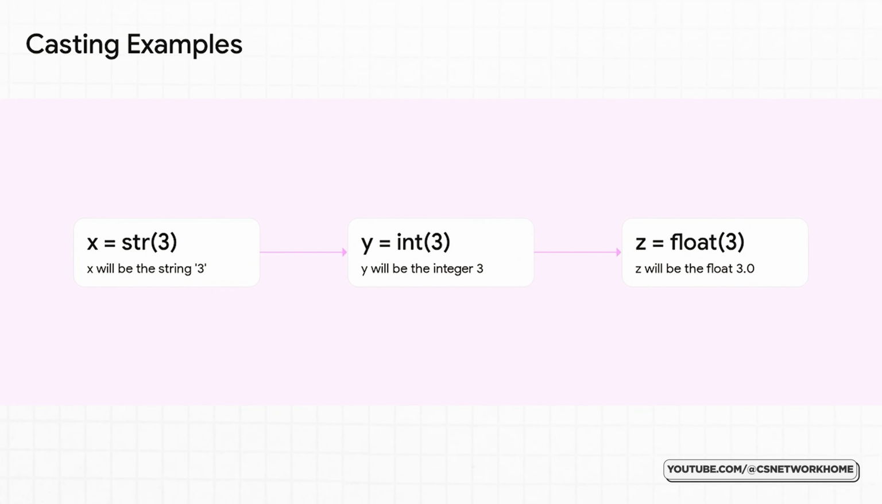Think of it like you, the programmer, stepping in and saying, "Hey Python, I know you're super flexible, and I appreciate that, but right now I need you to treat this data in a very specific way." So here's how it works. If you use str of 3, you're taking the number 3 and turning it into the text character 3. You can't do math with it anymore. Use int of 3, and you're making sure it's a whole number. And if you use float of 3, you turn it into a decimal number, 3.0. This is you taking direct command of your data.